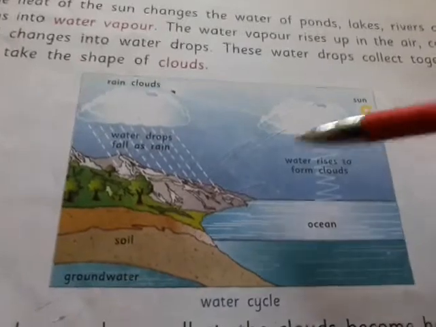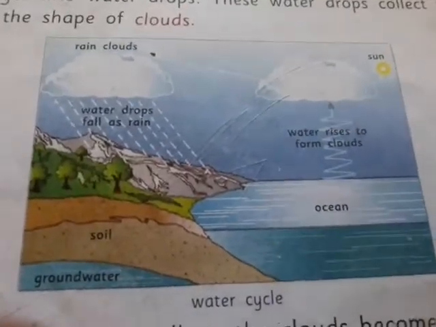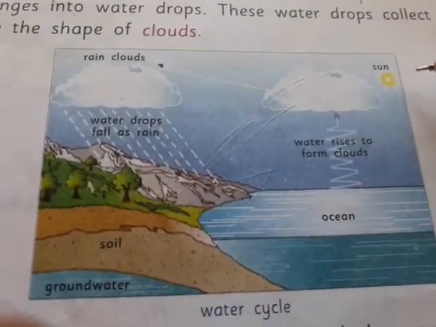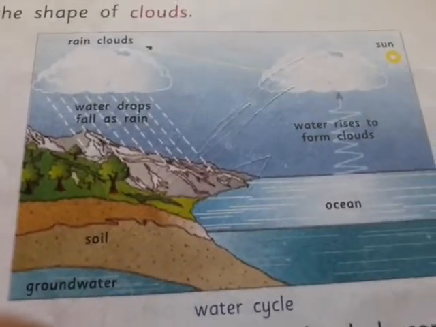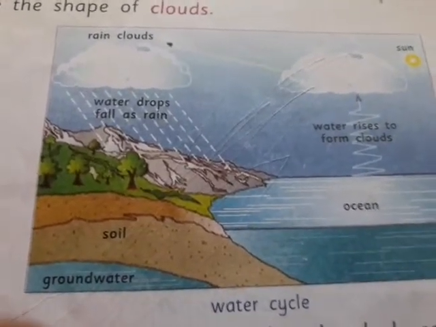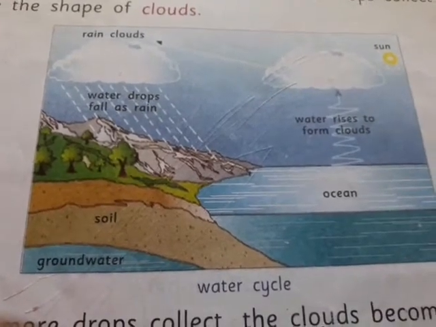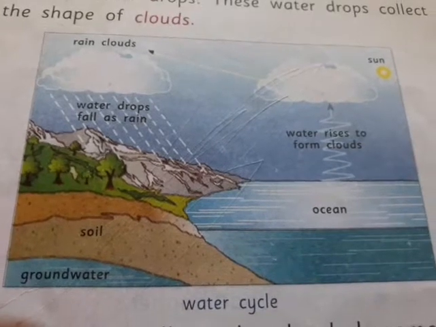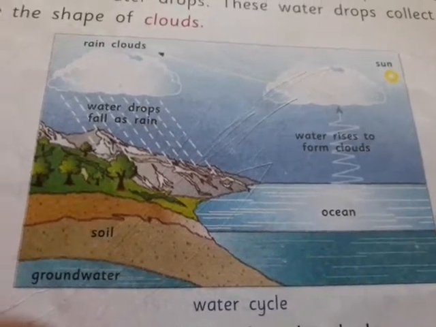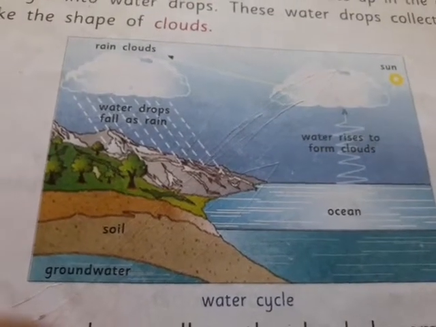Now we will discuss the water cycle. What is the water cycle? This is the diagram of the water cycle, and you can see that it involves three processes. Water cycle involves three processes: the first process is evaporation, the second process is condensation, and the third process is precipitation.